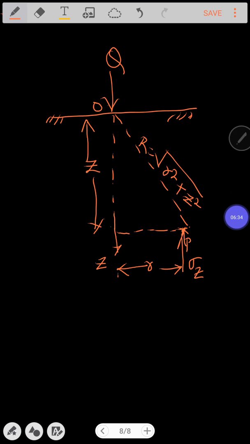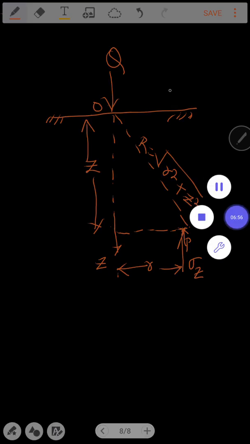That's why it is called semi-infinite. It is not infinite in all directions. It is semi-infinite because the earth is a boundary restricting any stress from acting in the positive y direction above the surface.